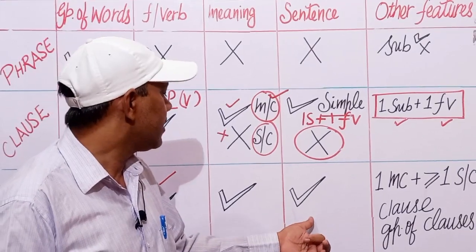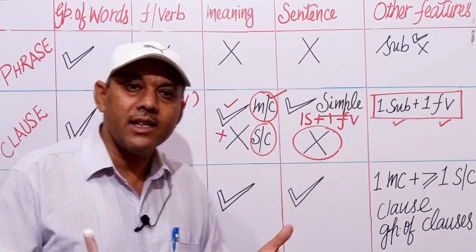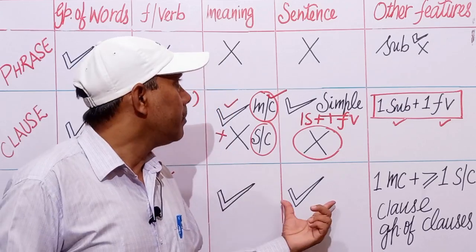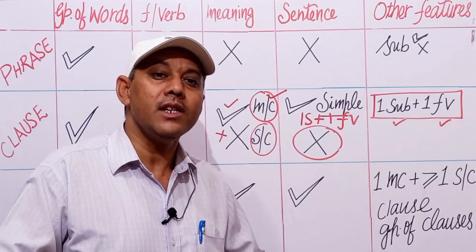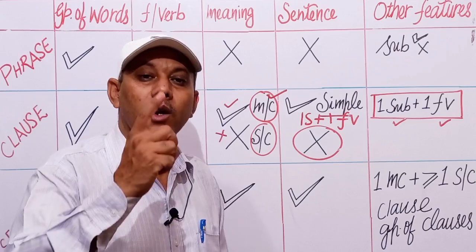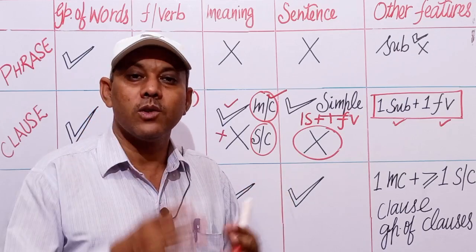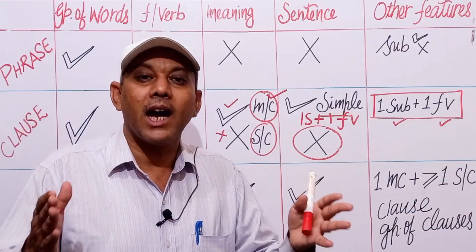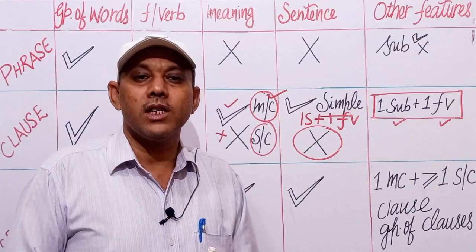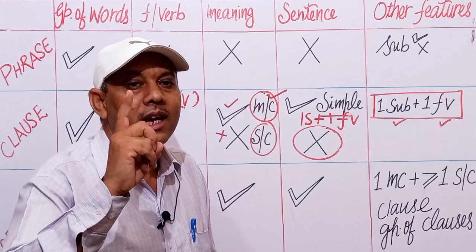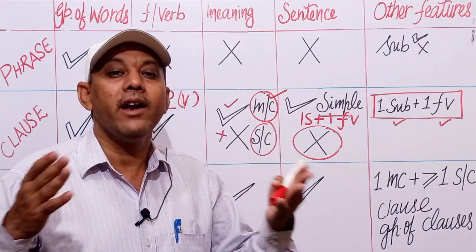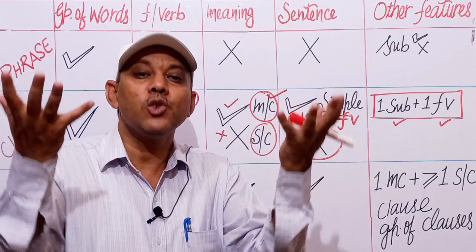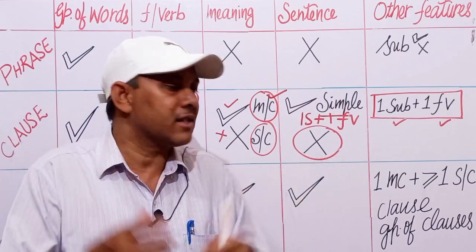Next is sentence. Yes, a sentence will always have a complete sense. So it is a sentence. It may have one clause. It may have two clauses. It may have more than two clauses. If there are more than two clauses, then at least there will be one main clause and the others may be subordinate clauses. There may be two main clauses also in a sentence.